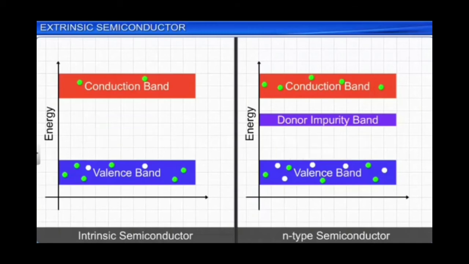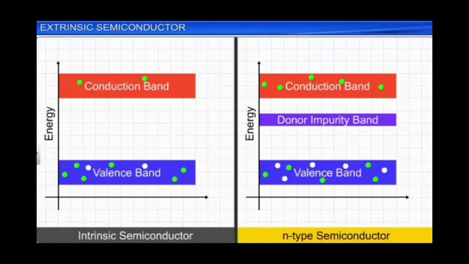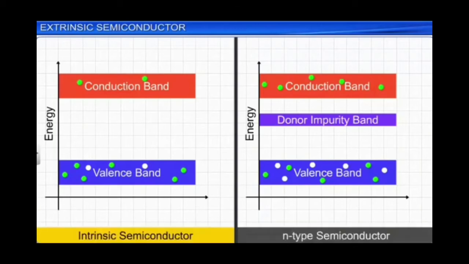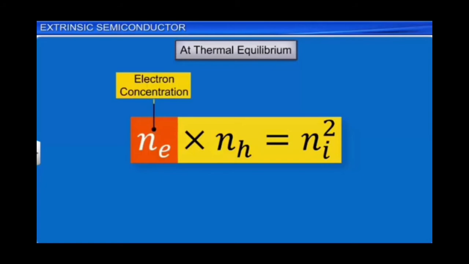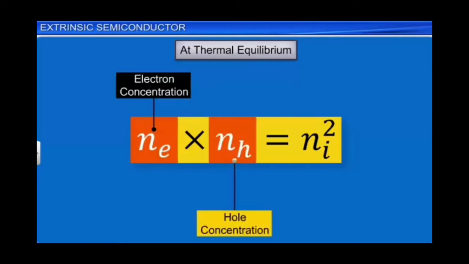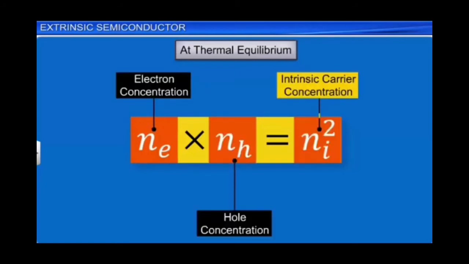So in an extrinsic semiconductor, there are both types of charge carriers, produced as a result of doping and as a result of intrinsic production. So we have an equation at thermal equilibrium, that is Ne times Nh equals Ni squared. Ne is the free electron concentration, Nh is the hole concentration, and Ni is the intrinsic charge concentration.